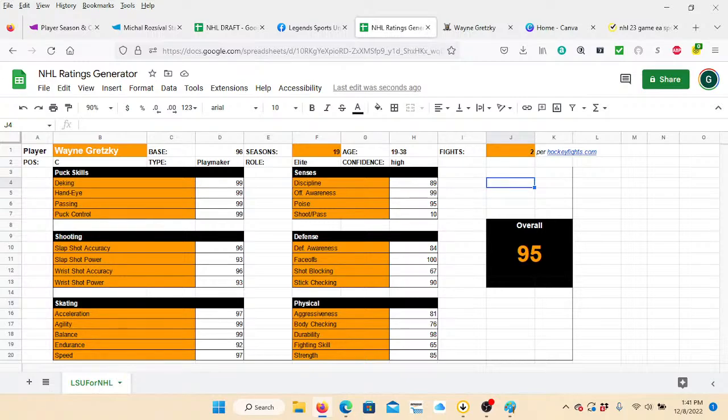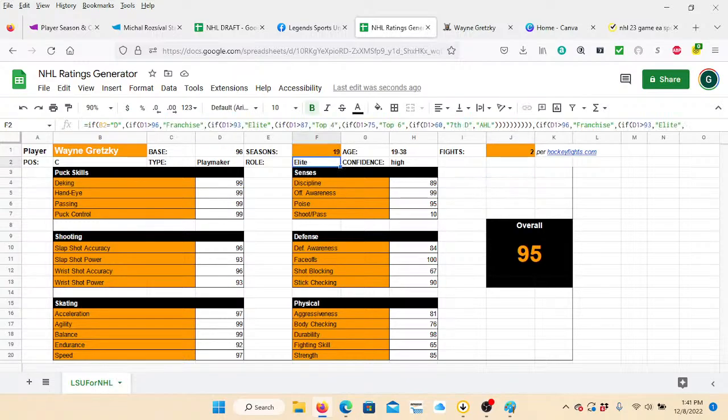So now I'm just going to show you a little bit. It will also show you up here his position. It gives you what type of player he will be based on his ratings. It will give you his role. I actually have to adjust that because he should be franchised, so I have to adjust this base stat.